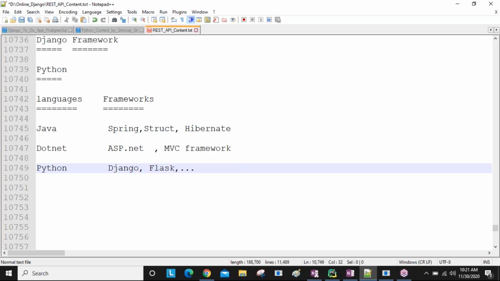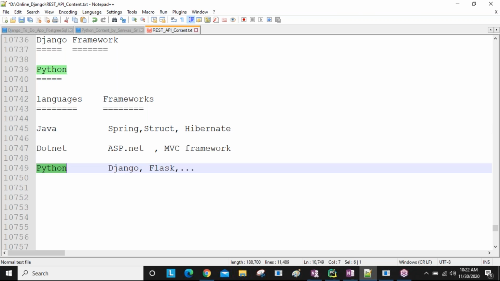So if you want to develop applications, real-time applications, at least you need to have knowledge about any one language, and that language-related frameworks also you need to have. At least one language, and minimum one framework knowledge related to that language is required. If you are learning Java, all frameworks give more advantages to you while developing applications, but minimum one framework must be required to develop applications.